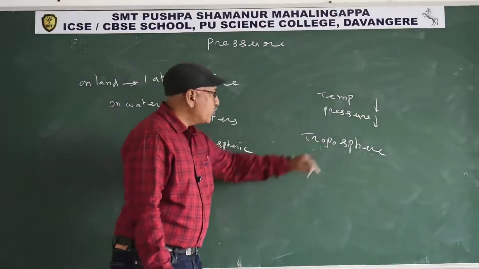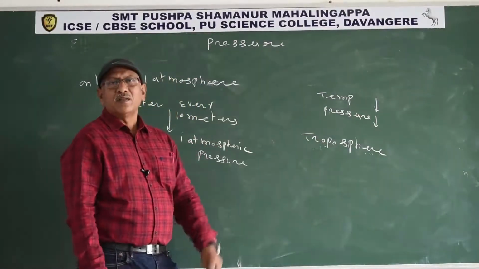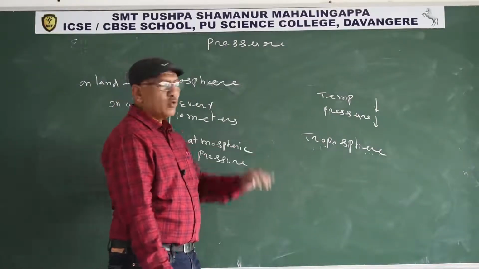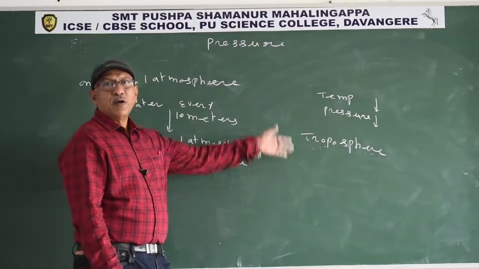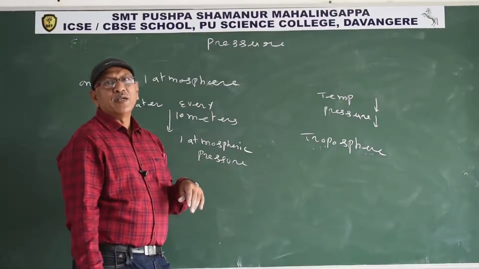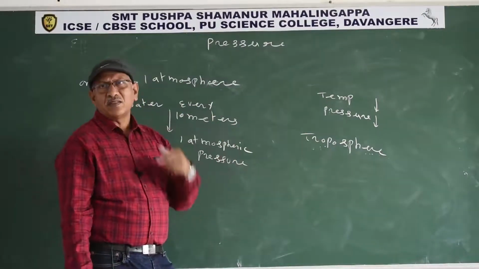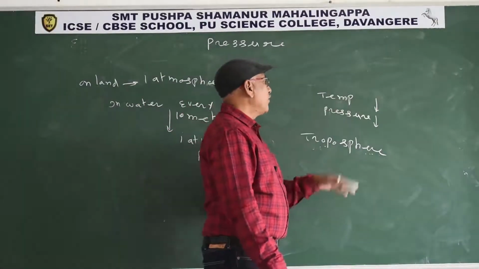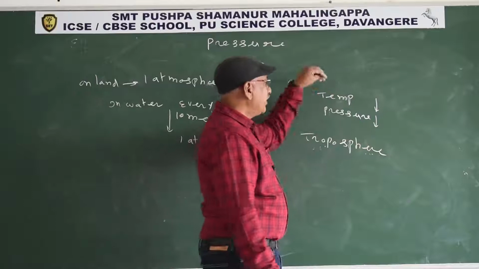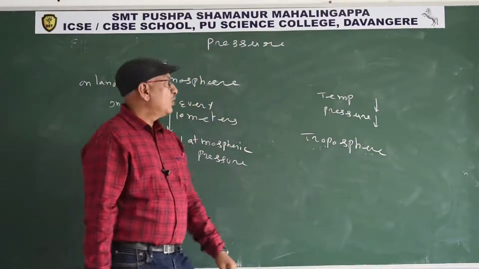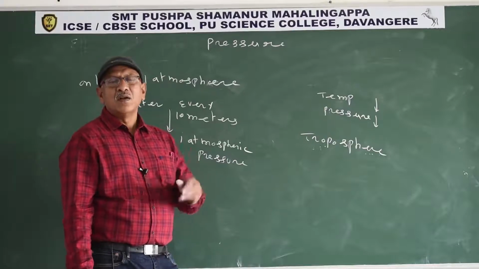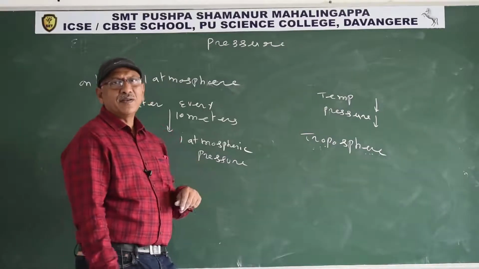So what is the troposphere? The atmospheric layer in contact with the earth surface is known as the troposphere. It is from 5 to 10 kilometers above the earth surface. In troposphere, with increasing height, temperature and pressure decrease. You already know what is air. Air is a mixture of gases. Oxygen is also part of the air.